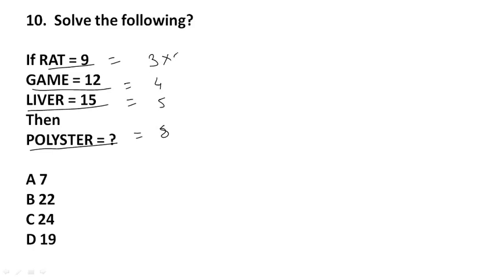Here, if you multiply 3 with 3, then we get 9. If you multiply 3 with 4, then we get 12. If you multiply 3 with 5, then we get 15. In the same way, if you multiply 3 with this 8, then we get 24. So our answer will be option C, 24.